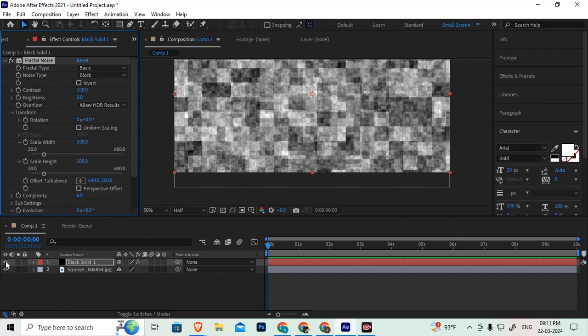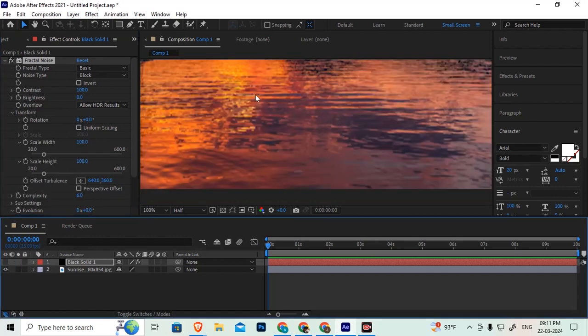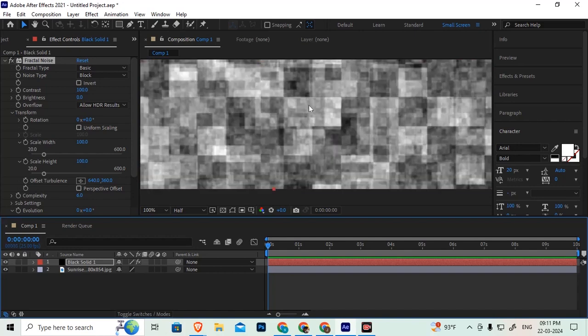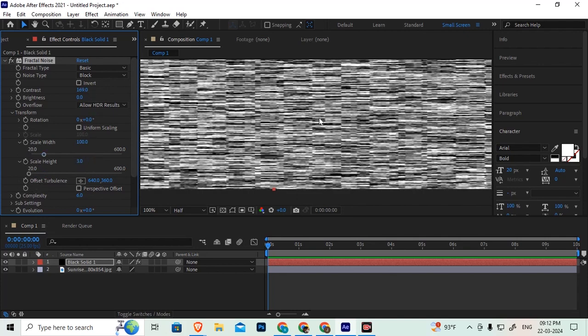So basically if you see, the waves are having more length and height is very less, right? So increase the contrast value little bit and set the scale height 3 value.